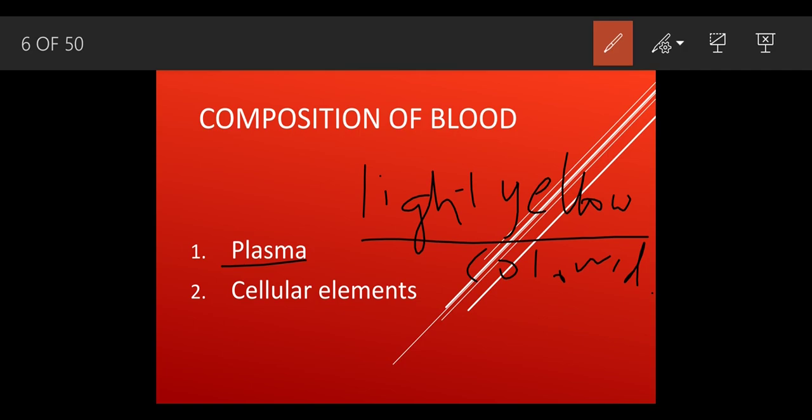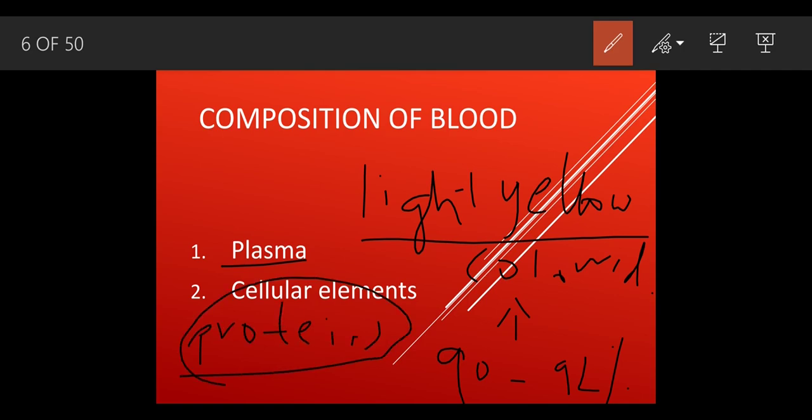It consists of 90 to 92% water. Since water is colorless, why is the plasma yellowish in color? Because of the presence of proteins. The proteins which are present inside this plasma give it the yellow color.